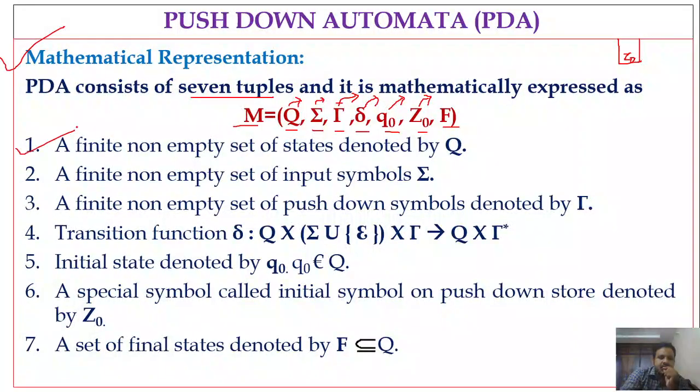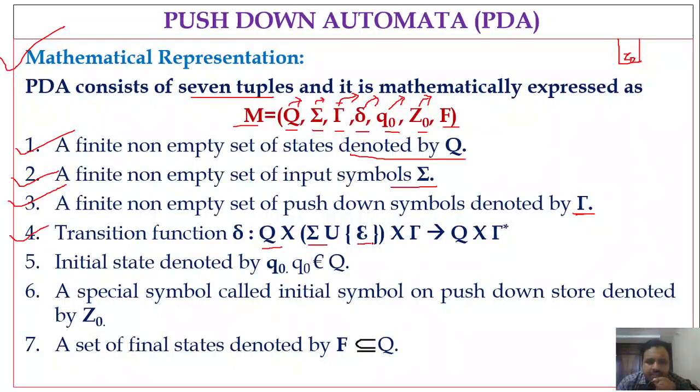These are the descriptions of each tuple. First is a finite non-empty set of states denoted by capital Q, a finite non-empty set of input symbols denoted by sigma, a finite non-empty set of pushdown symbols denoted by tau, right? Fourth, the transition function. It maps the current state and current input, that means Q cross sigma.